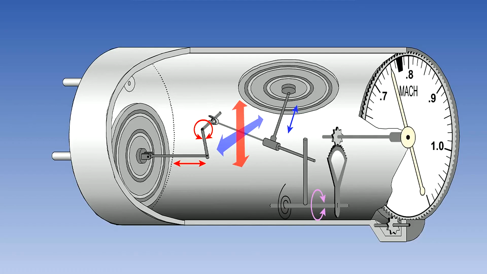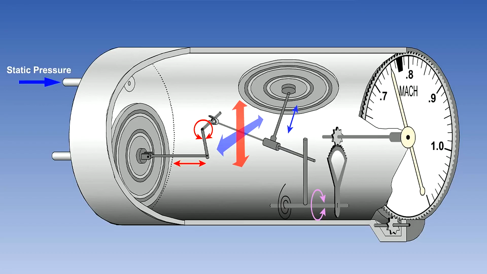Although we know that the local speed of sound depends on temperature, it can also be shown mathematically that the Mach number is derived from dynamic pressure divided by static pressure. So the Mach meter is required to sense dynamic pressure and also static pressure. If we look at the cutaway illustration of a Mach meter, we can see how this is achieved.